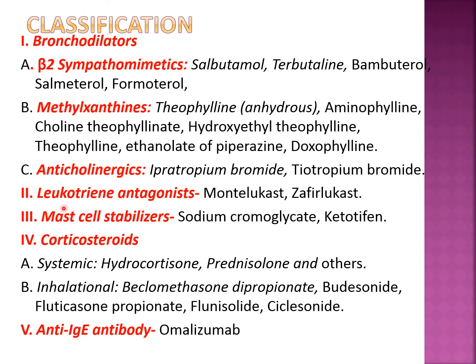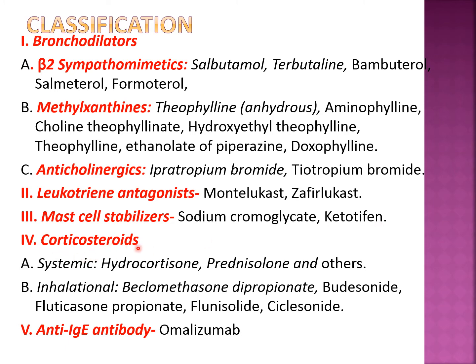Second is leukotriene antagonists. There are two drugs, montelukast and zafirlukast, which will antagonize the leukotriene receptors. Third group is mast cell stabilizers, which will prevent the degranulation of mast cells. The drugs are sodium chromoglycate, ketotifen, and another drug, nedocromil.